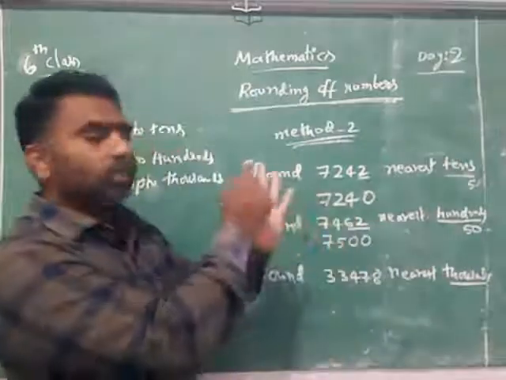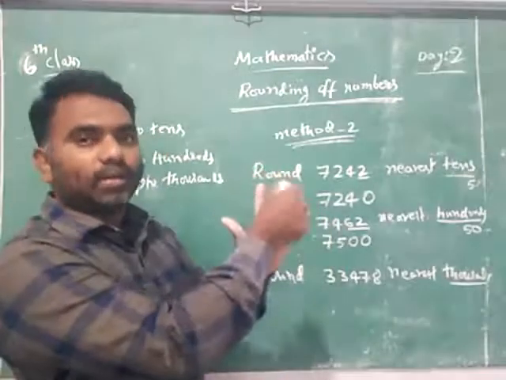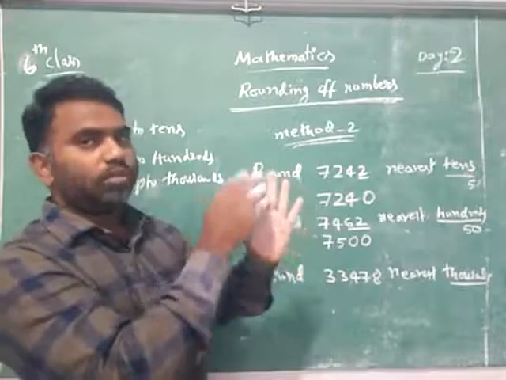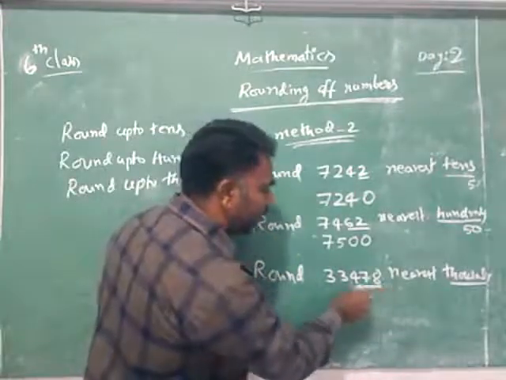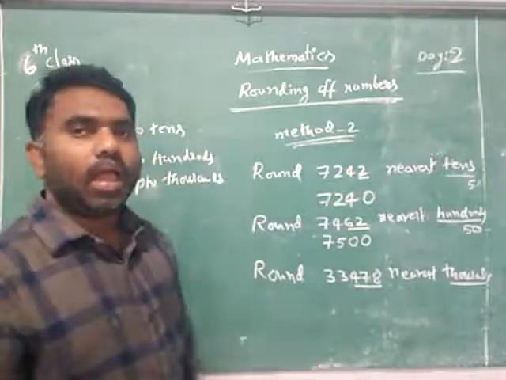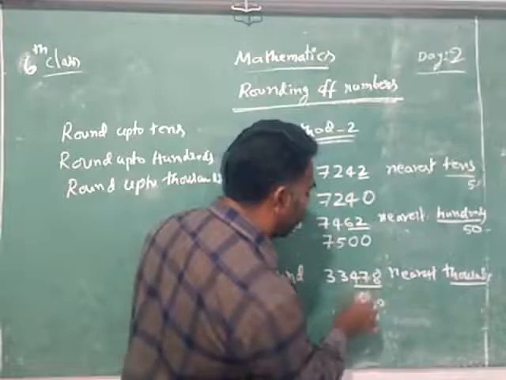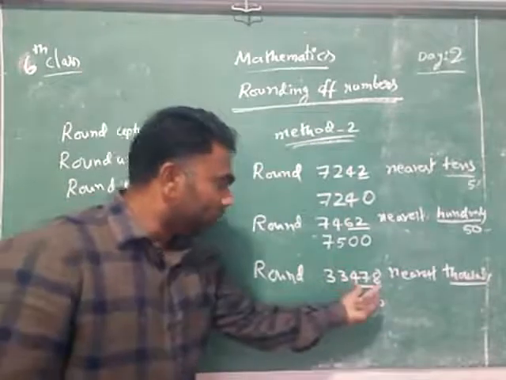That's why thousands means before that what are there? Ones, tens, hundreds. We are rounding up to thousands. Means up to thousands should not come. Ones, tens, hundreds. And you check it. Ones place 0, tens place 0, hundreds place 0. Now thousands place.